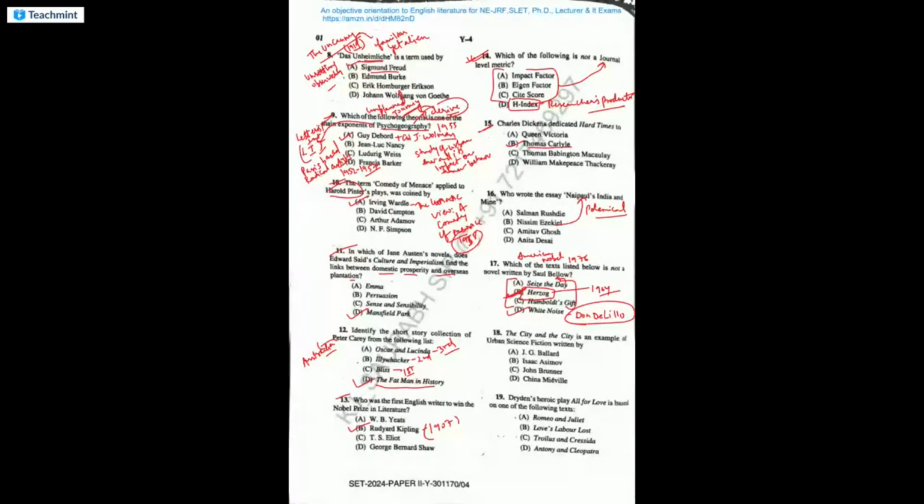The City and the City is an example of urban science fiction written by China Miéville. China Miéville is a British writer. He has written the novel The City and the City. The novel was written in the year 2009, and it is a multiple award winning novel. The writer is from Britain. Dryden's All for Love is based on Antony and Cleopatra. We all know that.